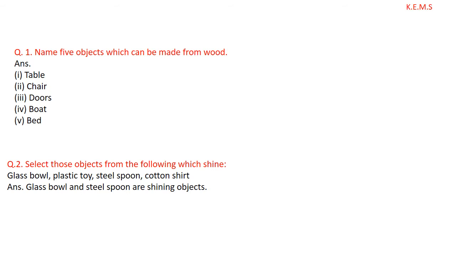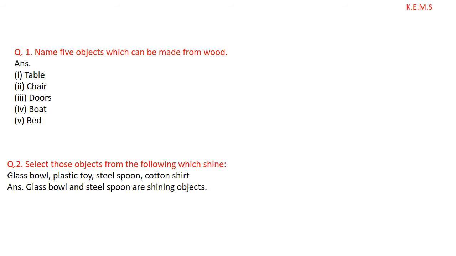First question: name 5 objects which can be made from wood. Which are the 5 objects made from wood? Table, chair, doors, boat, bed. These are the 5 objects made from wood.